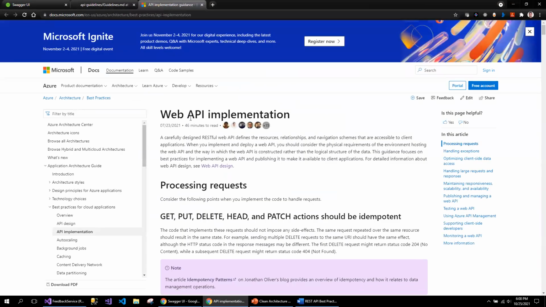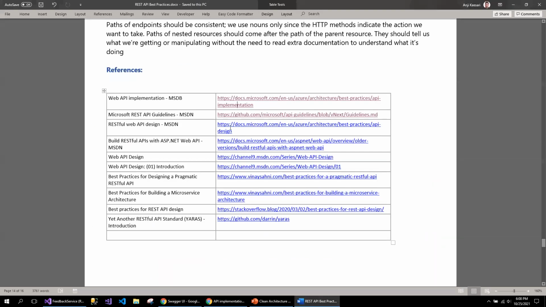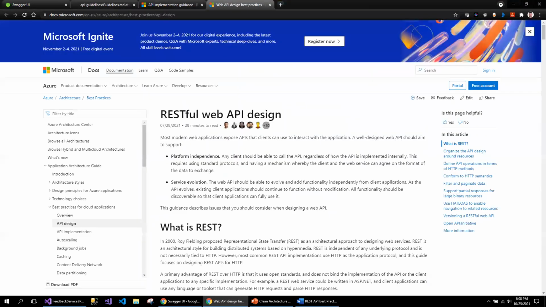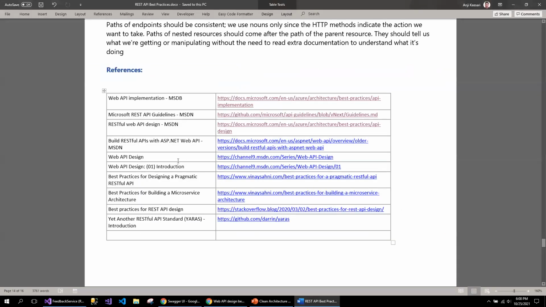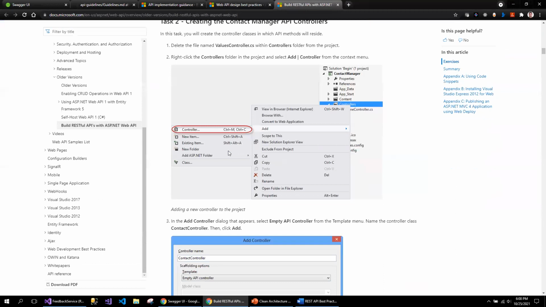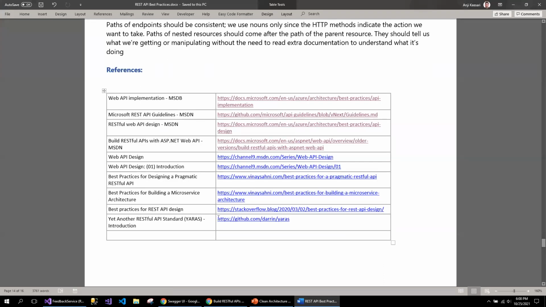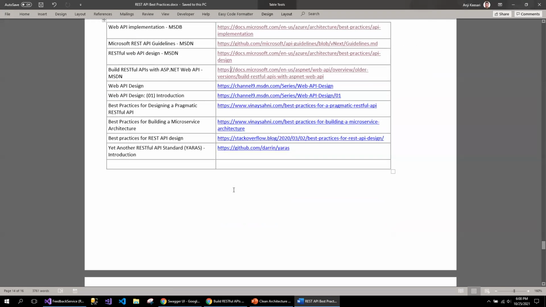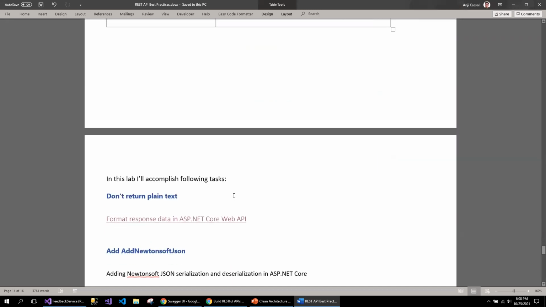This is about the web API implementation guide, and this talks about the RESTful web design and some of the examples, how I created them, and so on. So you can look at these articles which I referred to for following the best practices.